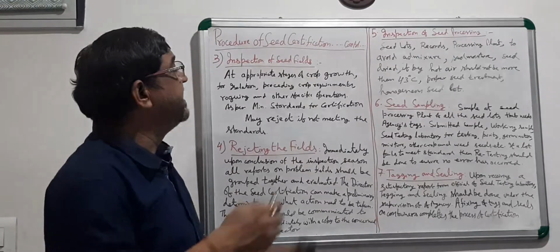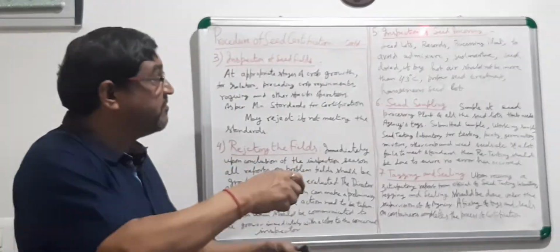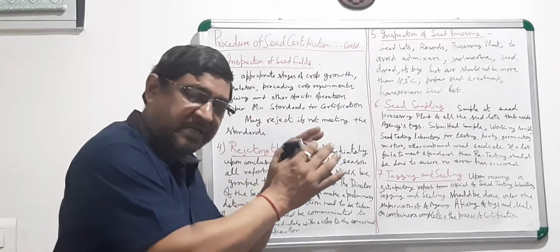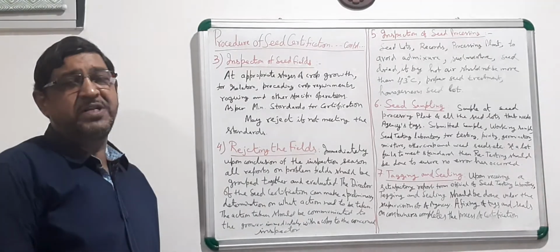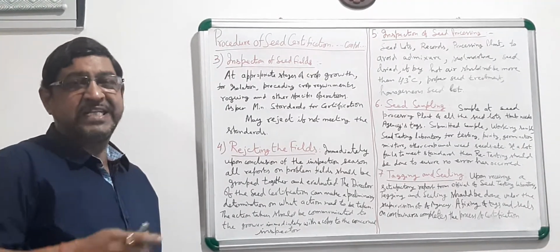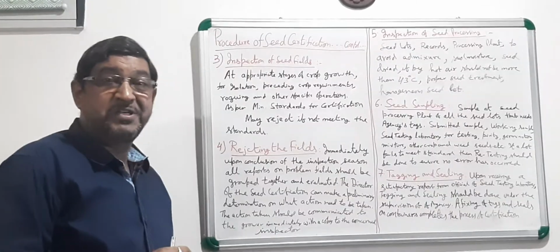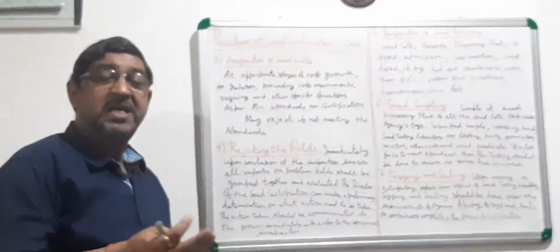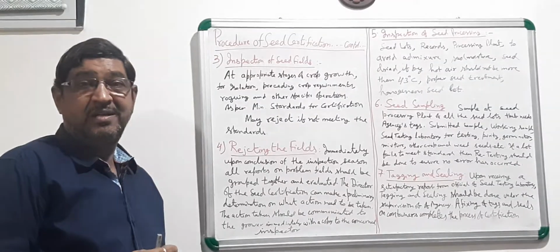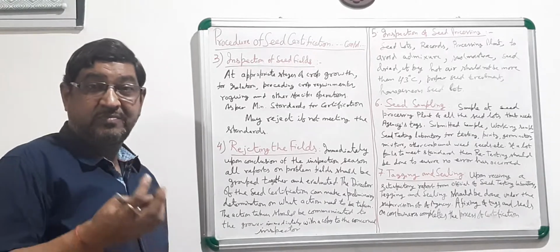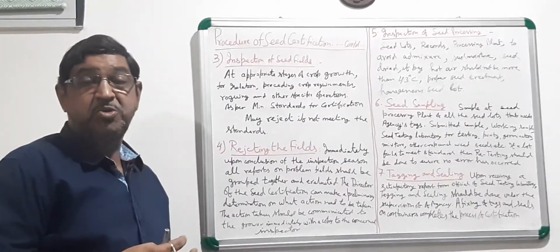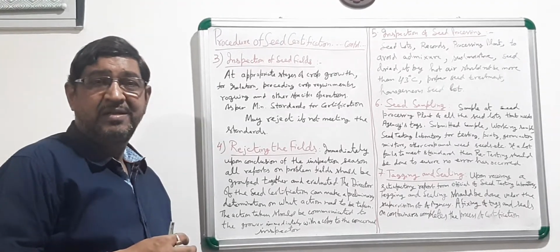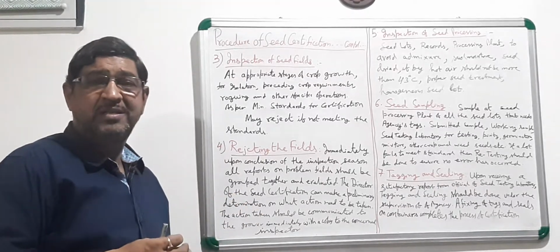The seed inspector or seed official has to take the sample. That sample is known as the submitted sample. Whatever sample he is taking from the plant, that is the submitted sample. The sample is being submitted to the seed testing laboratory for seed testing. What are the tests? Genetic purity has to be tested. Other purity, physical purity has to be tested. Other crop seed has to be tested. Noxious weed percentage has to be tested. The moisture content has to be tested. The germination percent has to be tested.